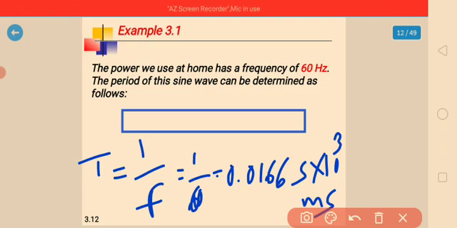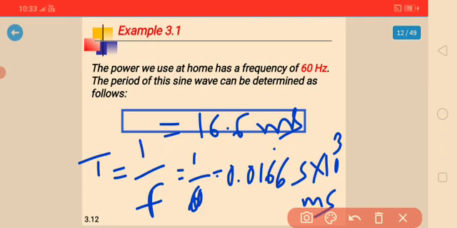So the answer you will get is 16.6 milliseconds. This is the solution for this frequency.